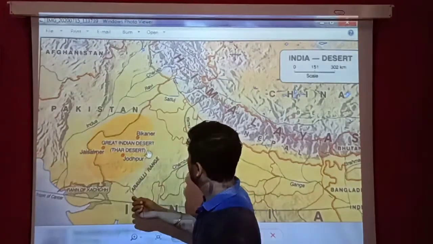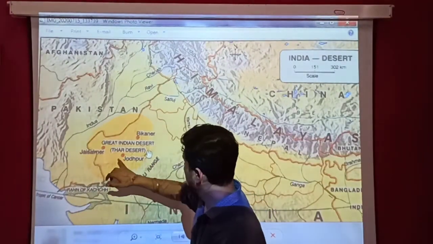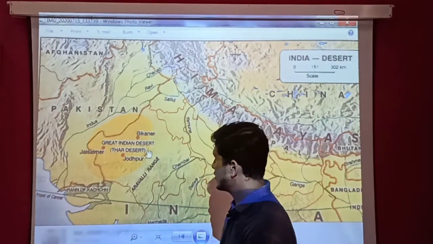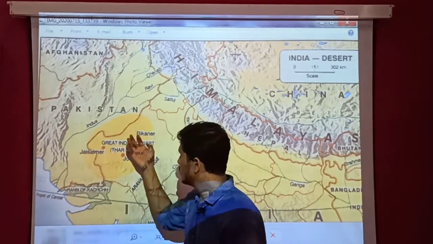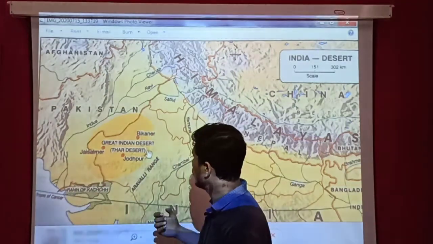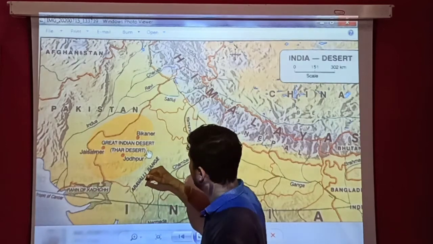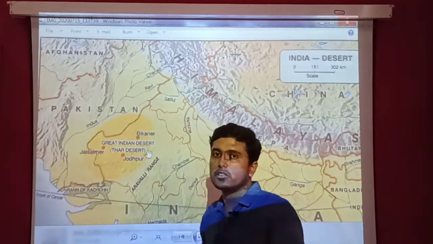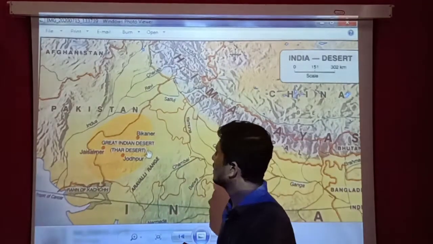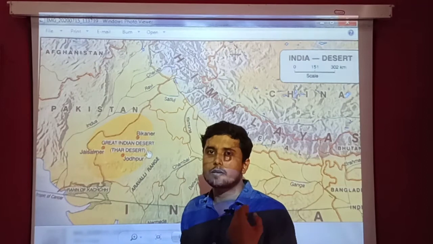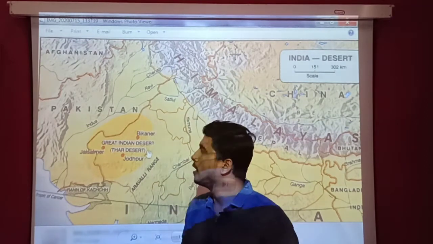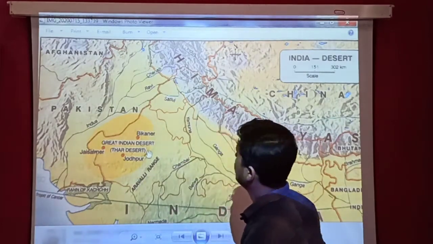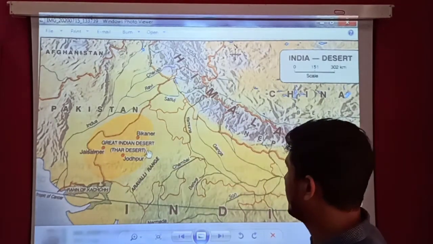You can see a few points here: Jaisalmer, Jodhpur, and Bikaner. As we have discussed, this desert is surrounded by a few things like the Rann of Kutch, the Aravalli range, and the Indus River basin, because it extends into the boundaries of Pakistan as well. 15% of the whole desert is in Pakistan and 85% of the desert is in India. So here you can have a look at the geographical location of the Great Indian Desert.